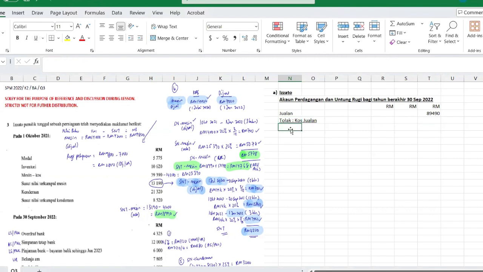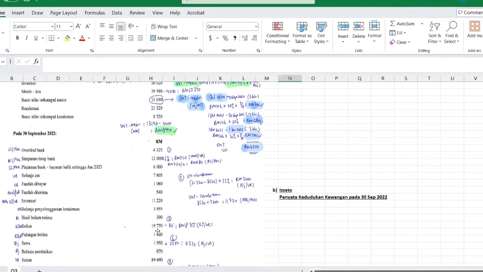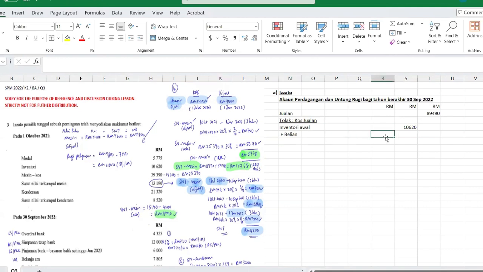The cost jualan section, the first item is inventory, our opening inventory. As stated in the question, opening inventory is 10,620. Next, you add belian. Belian amount given in the question, with adjustment, nota 2, jalan kerja 2, it should be 18955.